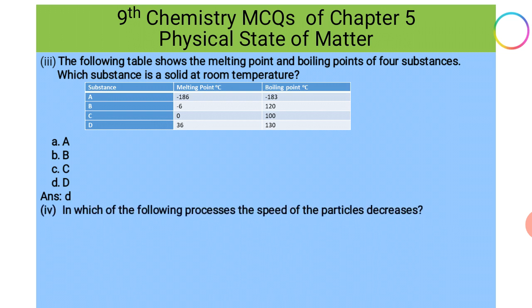The next question: in which of the following processes does the speed of the particles decrease? Option A, melting. Option B, boiling. Option C, sublimation. Option D, condensation. Our correct option is D, condensation, because during the condensation process the particles come close together, the vapors are converted into liquid state, so the speed of the particles decreases, or it is lowered.